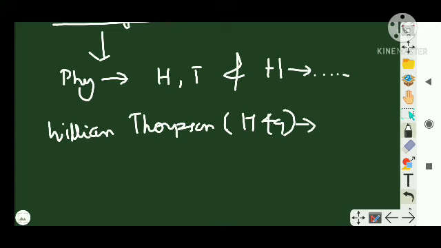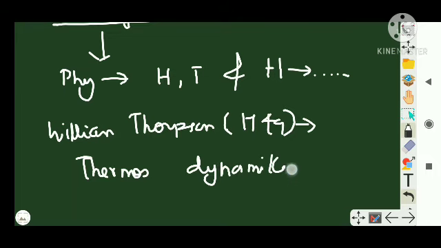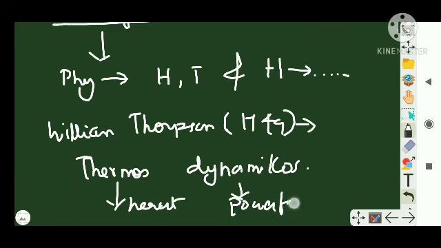And it is actually from Greek words thermos and dynamikos, right? Which means this is heat and this is powerful. From these two words, he made the term thermodynamics.